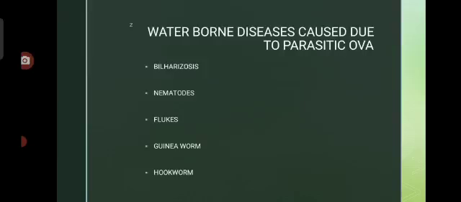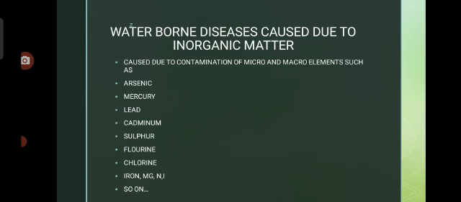Next is hookworm. Hookworm is internal. When you consume these eggs or embryos, they go into the intestine, mainly the small intestine, and hatch, and small worms are released. So that is about hookworm, among the waterborne diseases. These worms or parasitic ova mostly affect children.